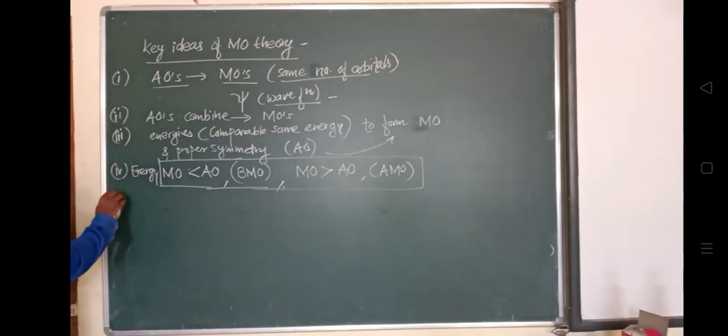The next key point: the electrons are filled in molecular orbitals beginning with the lowest energy.